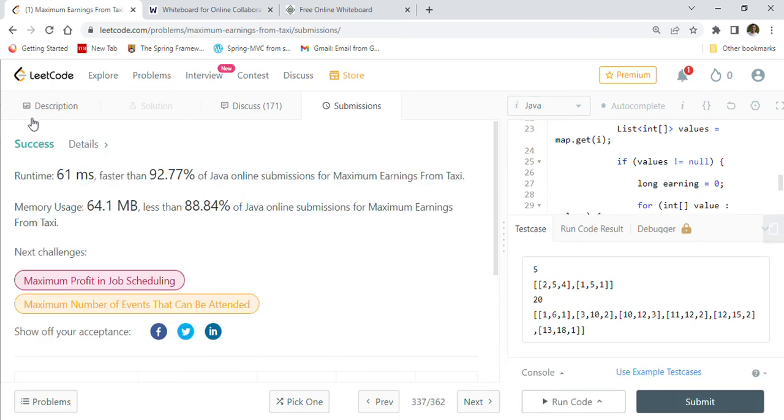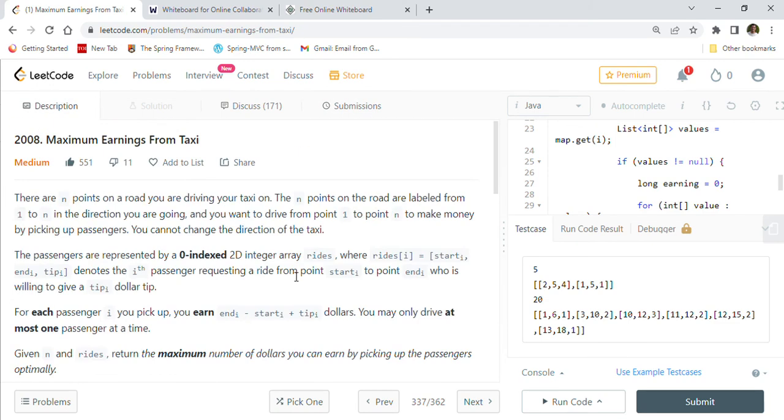So our solution got accepted by Leetcode. It is 92% faster than other online submissions, and it is almost 89% faster than other submissions on memory usage side, which is a pretty good solution for this problem of maximum earnings from taxi, which is quite a tricky